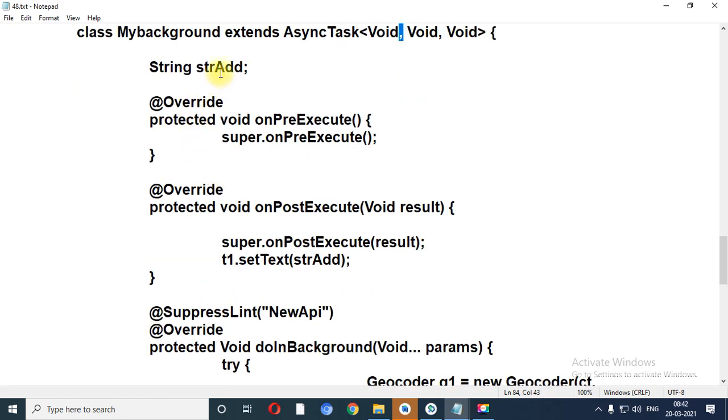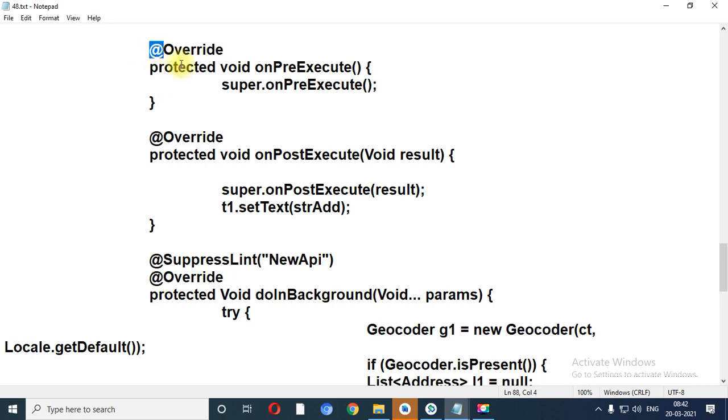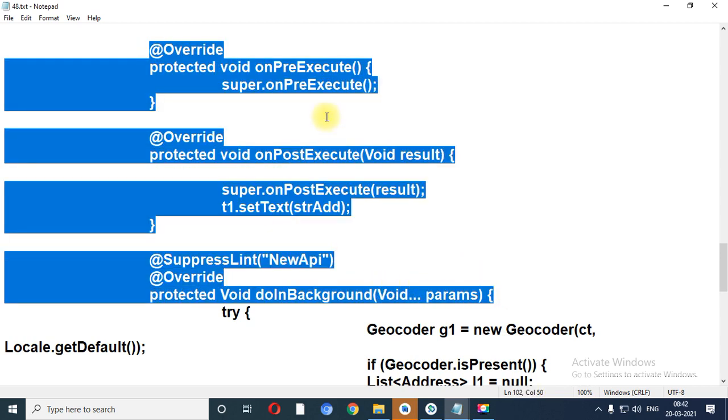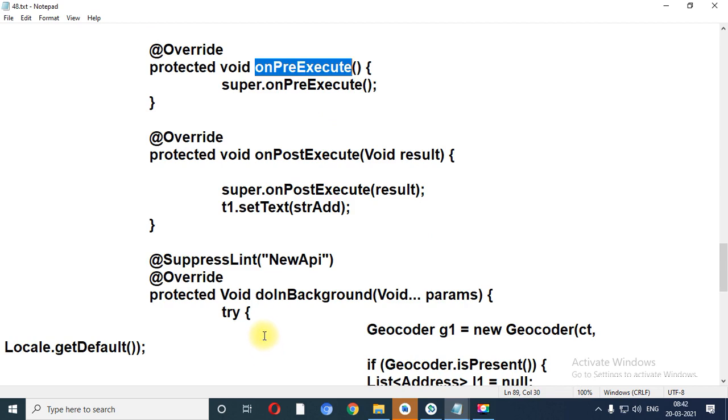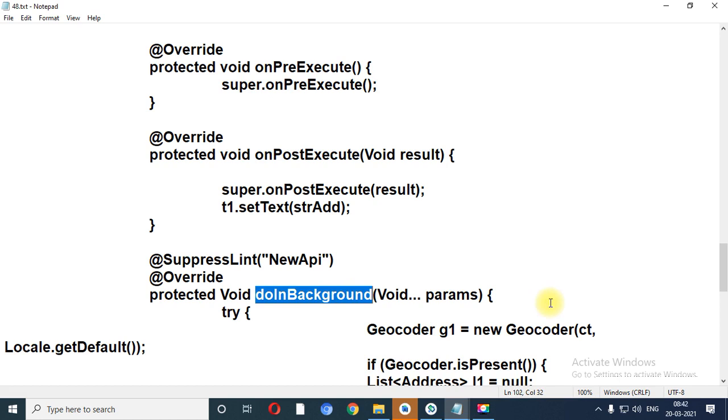Now I have taken one string variable which is called str_add. Generally it is used for the address purpose, so I have taken the str_add variable over here. You can take any variable name instead of str_add. Now see, when you add AsyncTask over here, it will automatically override three methods of the same class: first is onPreExecute, then onPostExecute and doInBackground.